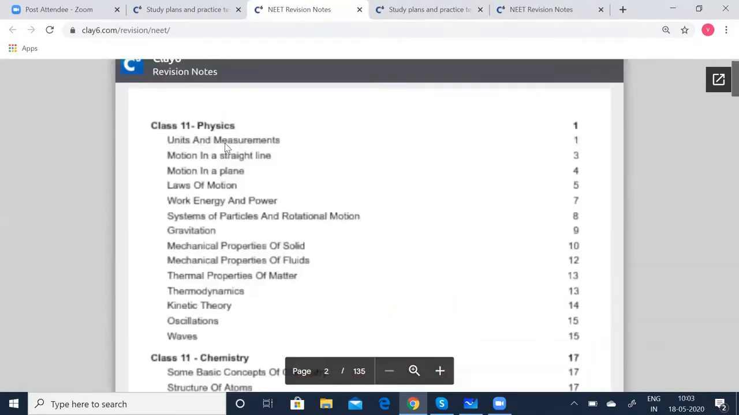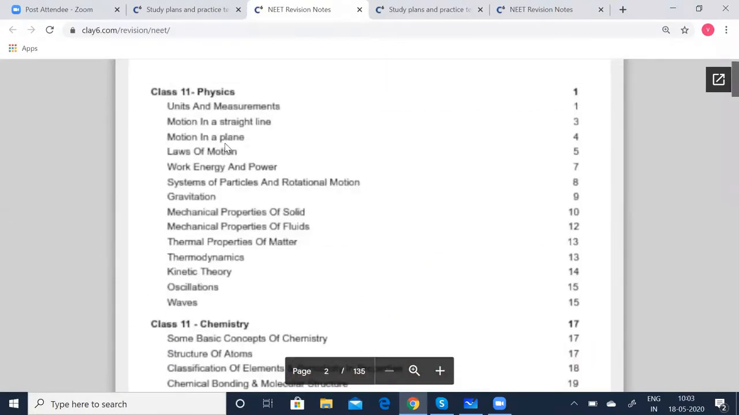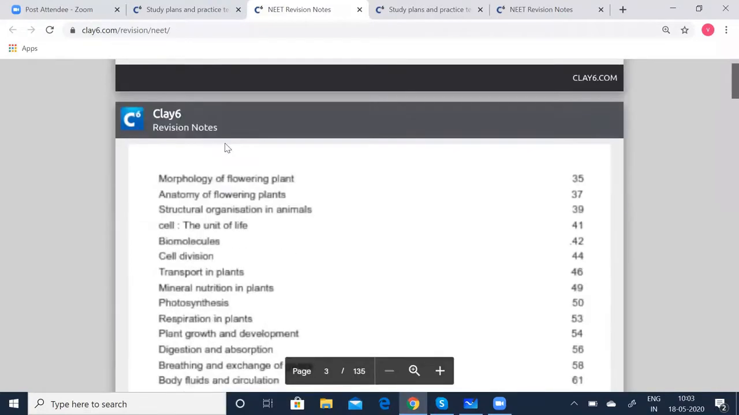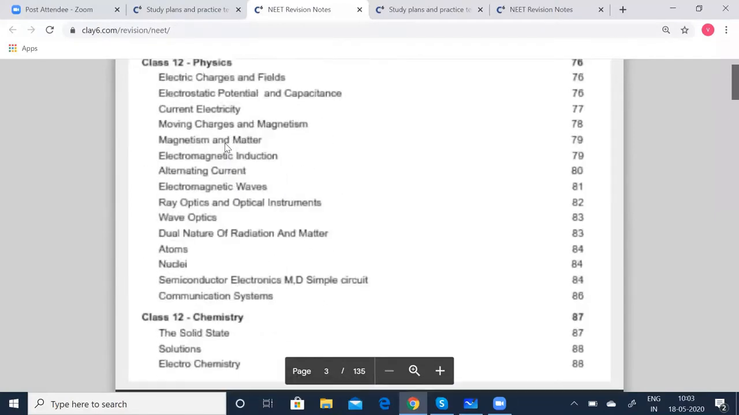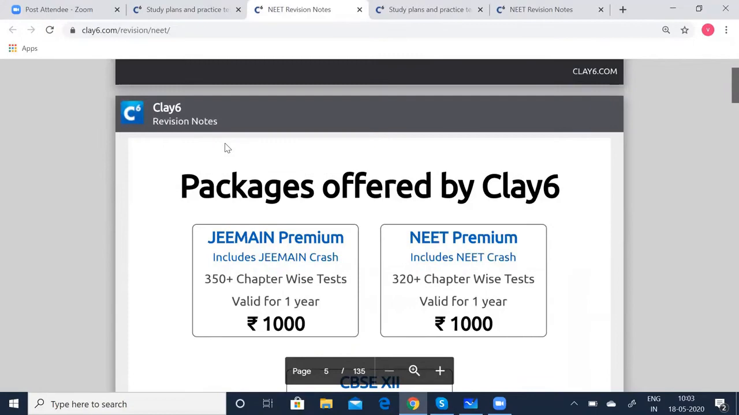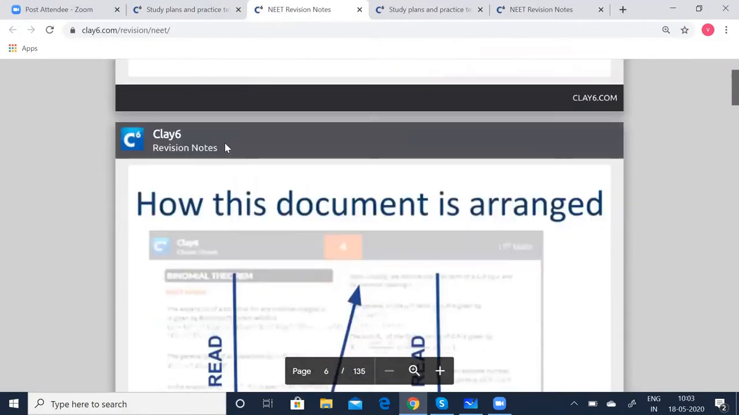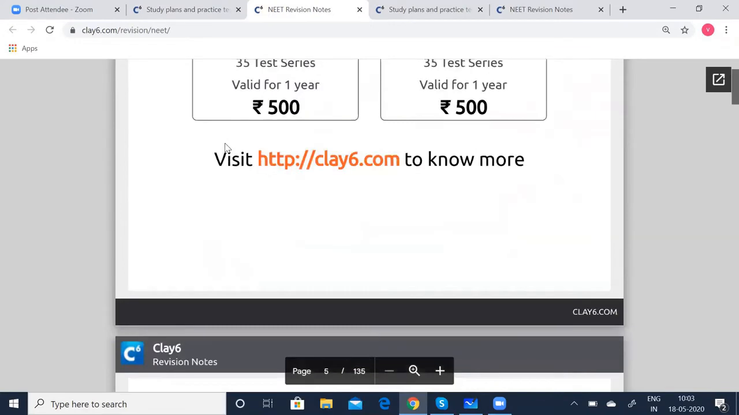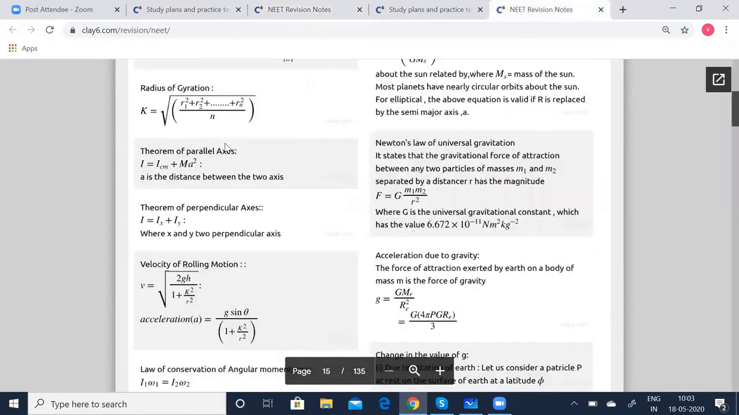We have covered all the topics, right from class 11. It includes both class 11 and class 12, right from the first chapter to the last chapter. You can see that for all the subjects, all the topics are covered, and you can as well see the packages and select your package. Today, I'm going to cover gravitation.